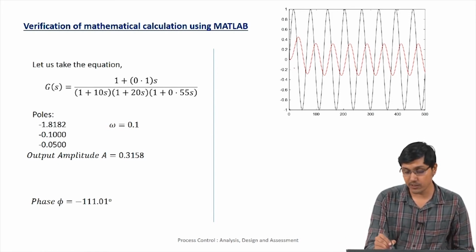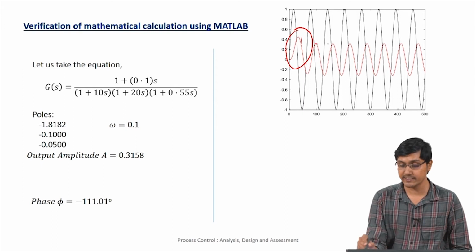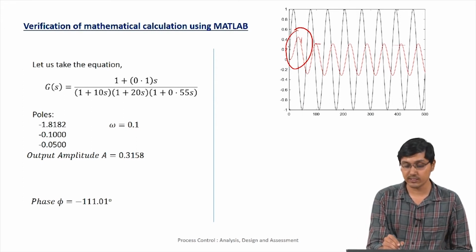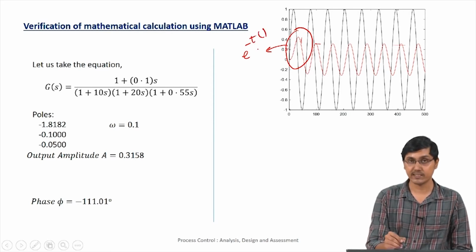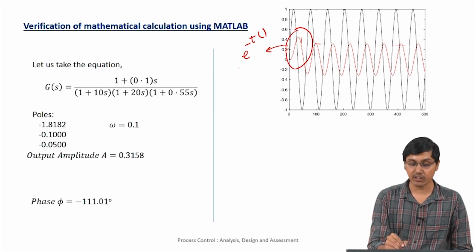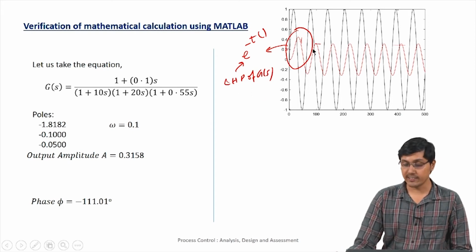See the input in the initial portion, the transient is actually showing a very big difference from the other things. So these are all the same, this one is different. This is because of the terms we have neglected as e power minus t into something in the previous derivation, wherein these are all caused by the left hand side poles of the g of s. So this is what we ignore, and then this is what we are interested in.